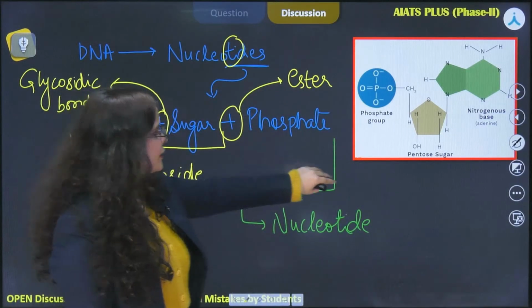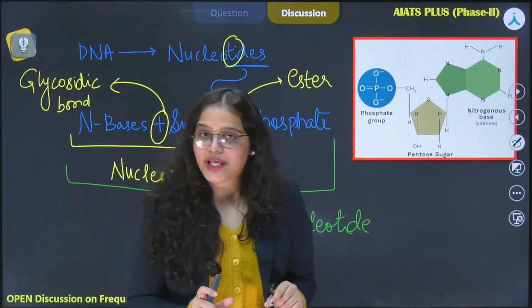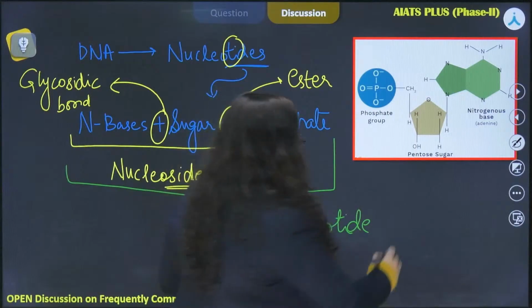All right, and in the picture shown here, what you see is a structure of a nucleotide or a nucleoside. Let me know in the comment section.